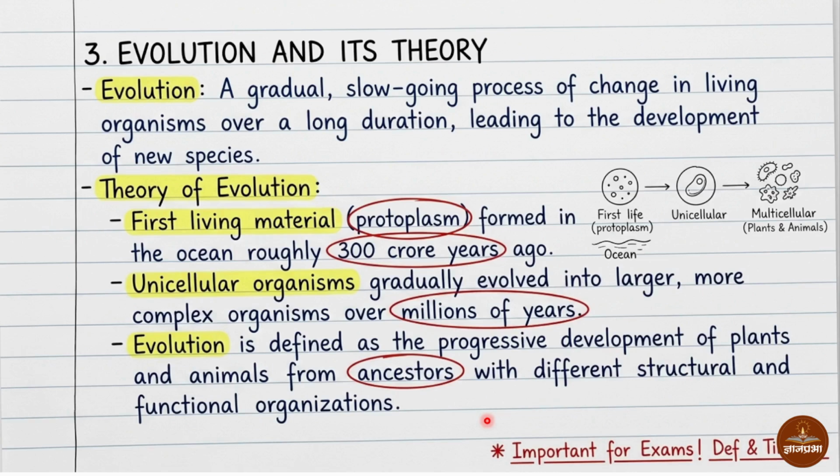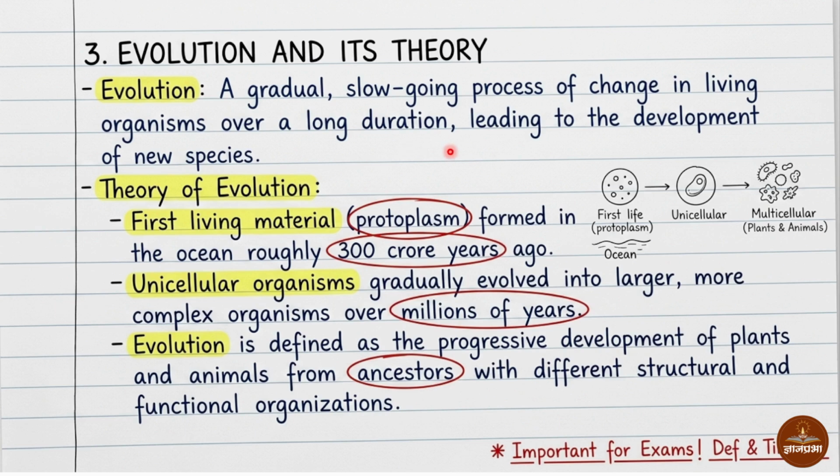Now, next point is evolution and its theory. What is evolution? Evolution is nothing but a gradual, slow-going process of change in living organisms over a long duration. It is a very slow process and has a very long duration.